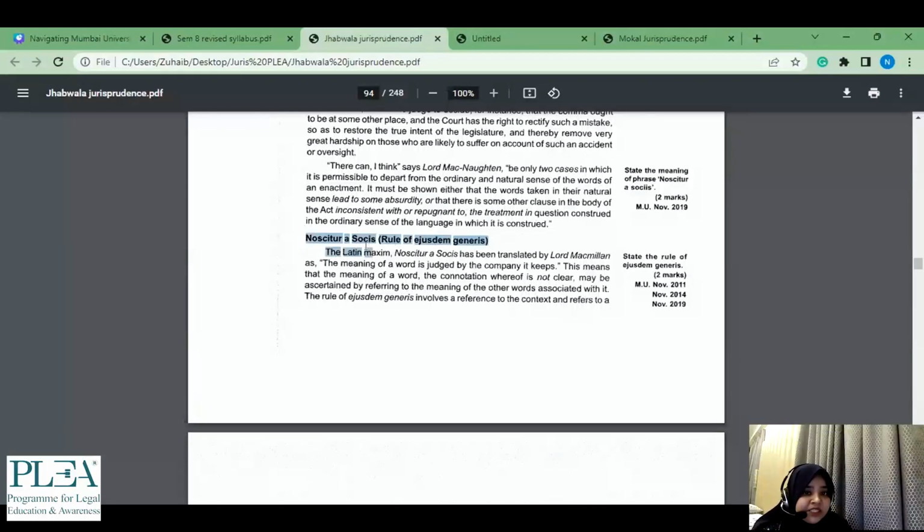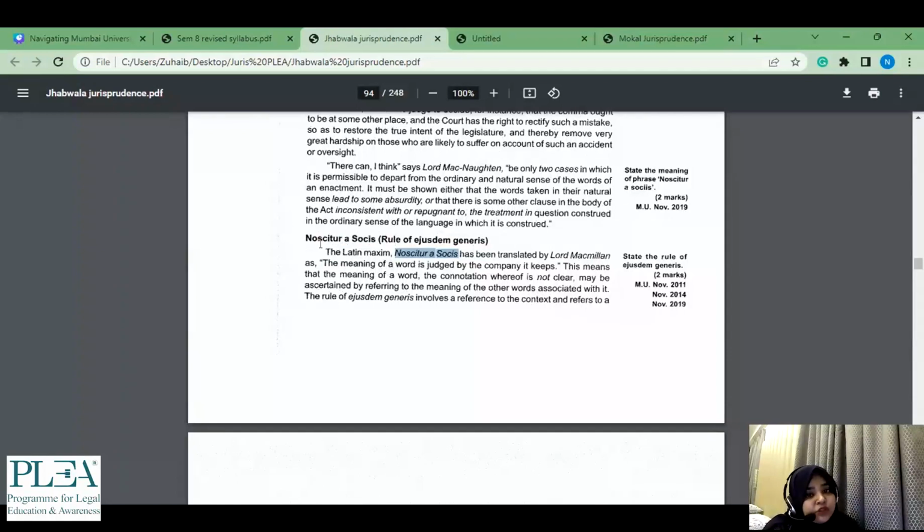Understand that this is a Latin maxim, and its translation is done. When this comes, we are talking about the rule of ejusdem generis. So if ejusdem generis also comes, judged by the company it keeps, then in a 2 marker also, if you mention this, because it has come in a 5 mark too if I'm not wrong, it looks good that you know the Latin maxim which is being followed for the rule of ejusdem generis.